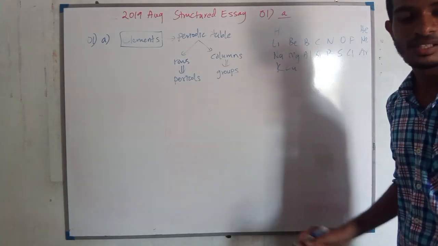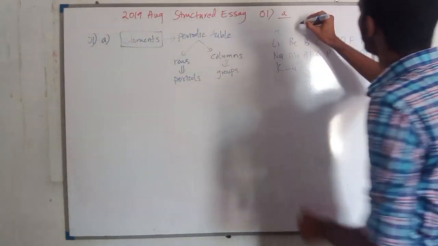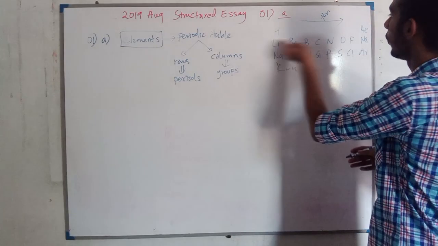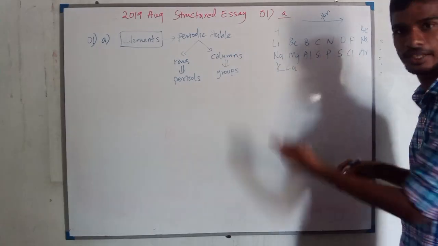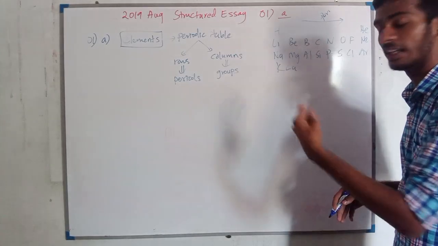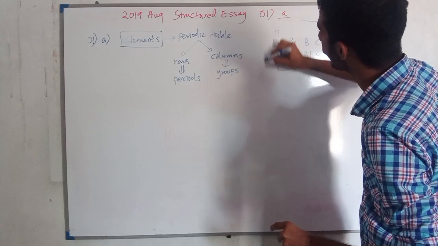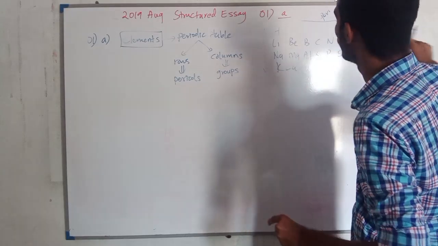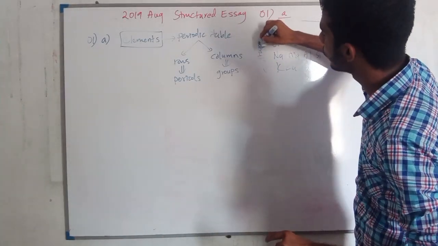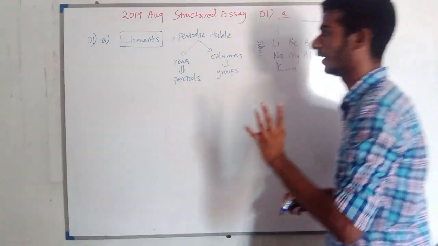So basically you might have studied these 20 elements in your O level also. We call this a period. Along the period from left to right we have trends in ionization energy, electronegativity, and atomic radii. Across the group also we have trends. These are periods and these are groups. We should know the trends occurring across the group and along the period.